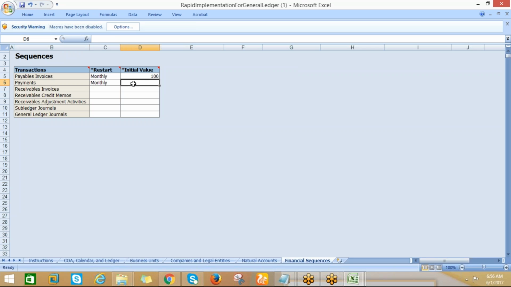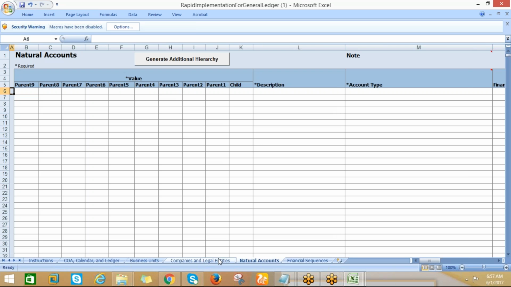Payments go for monthly, receivables. Initial value, just initial value journals, because each transaction is different. That's why, so there is no confusion, I am giving 100 for all, but each transaction is different.